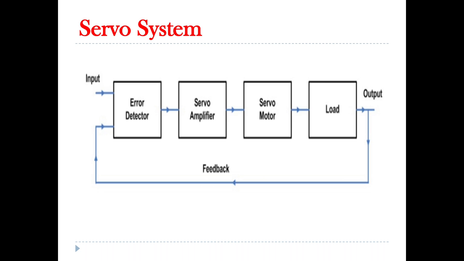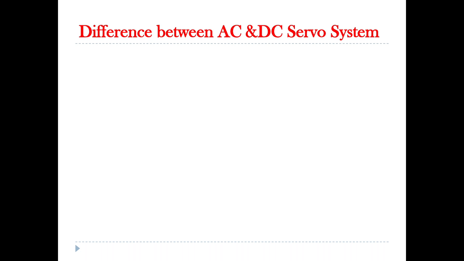The error between the two positions is given to the servo amplifier, which will amplify the error to certain extent. Then the output of the servo amplifier will be given to the DC motor or servo motor in order to produce an output which is given to the load in order to change the position of the load. In this way, the servo system operation will take place.